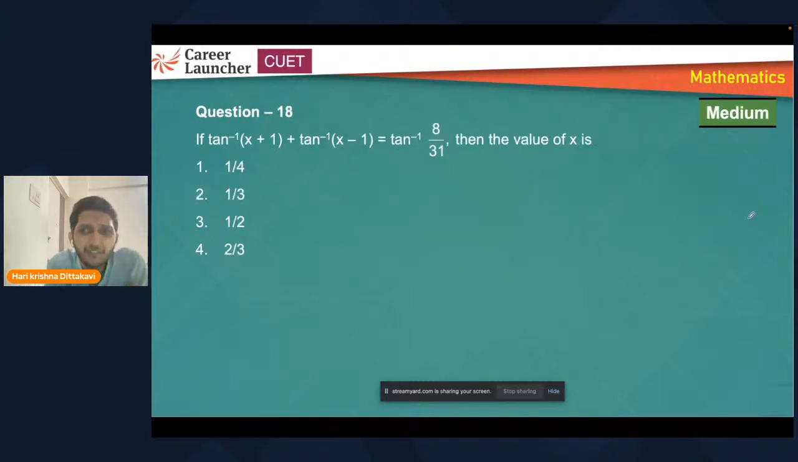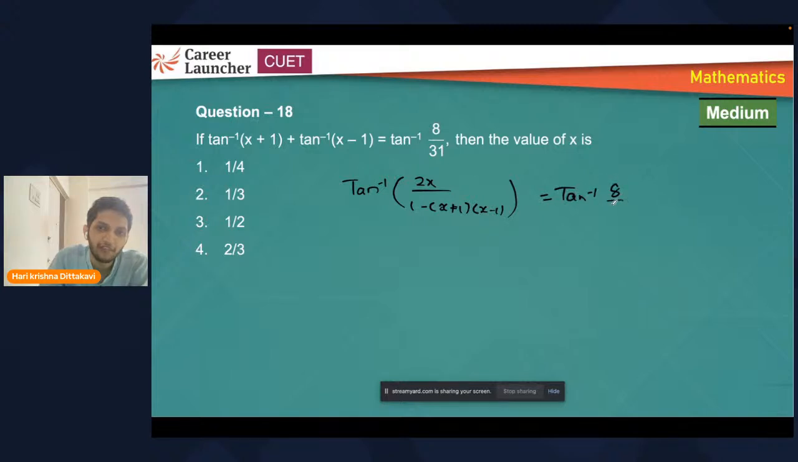Yeah, I have written this question as medium. There's a reason. Look at this. What we'll do, we can apply the tan inverse x plus tan inverse y formula, which gives 2x upon 1 minus (x plus 1) into (x minus 1), right? Given this is equal to tan inverse 8 by 31. Fine, you'll equate this to this and you'll get the answer. It's a quadratic equation, right? You can solve that and you'll get the x values.